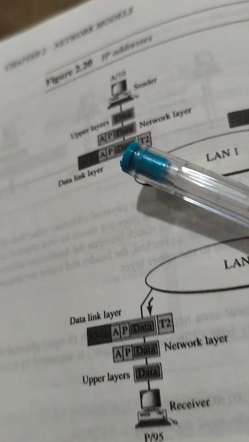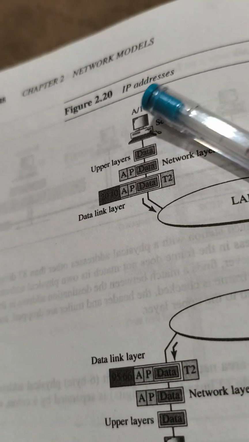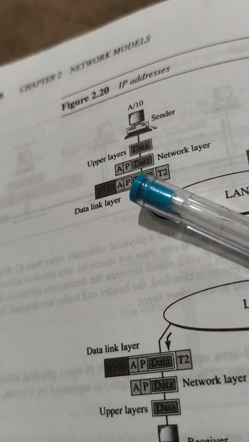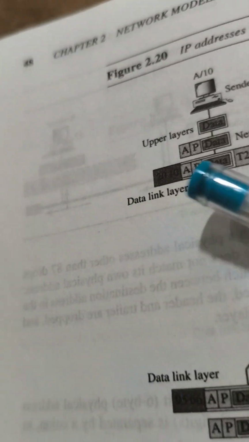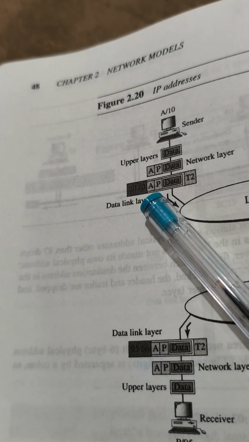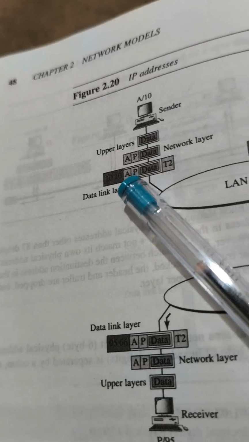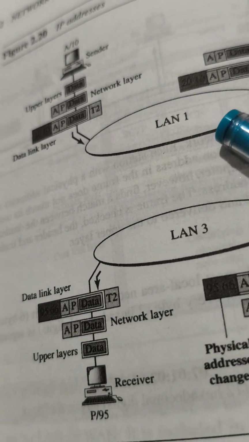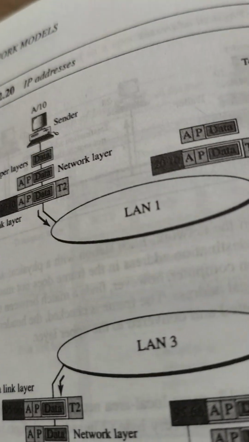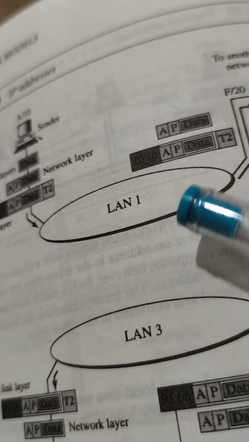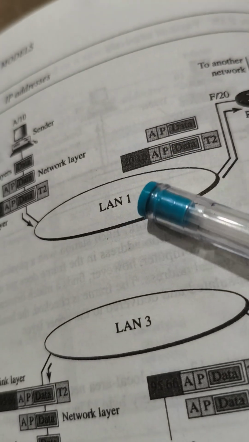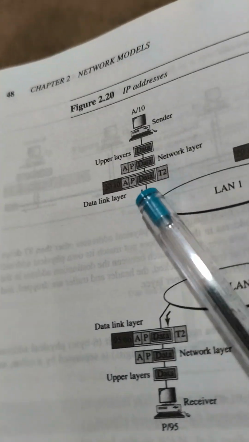Therefore, here the source address is A and the destination system address is P. Here they have mentioned the address of the data link layer, and that address will change.